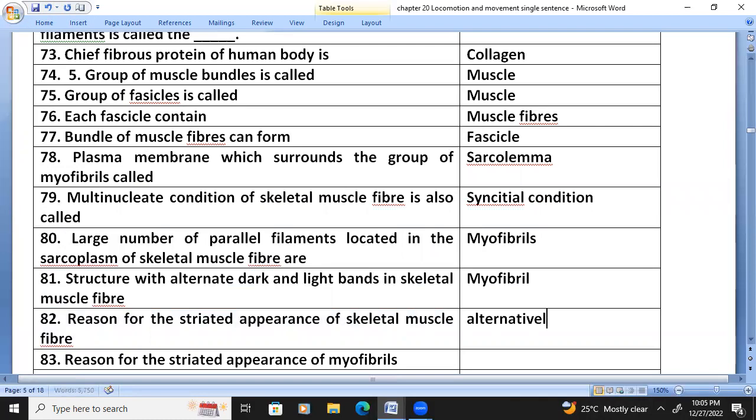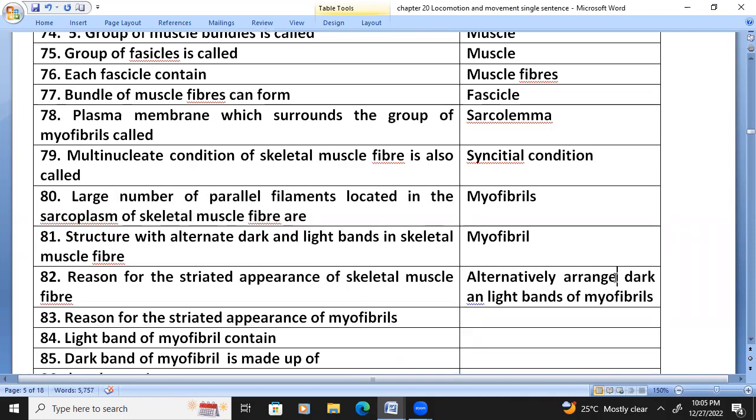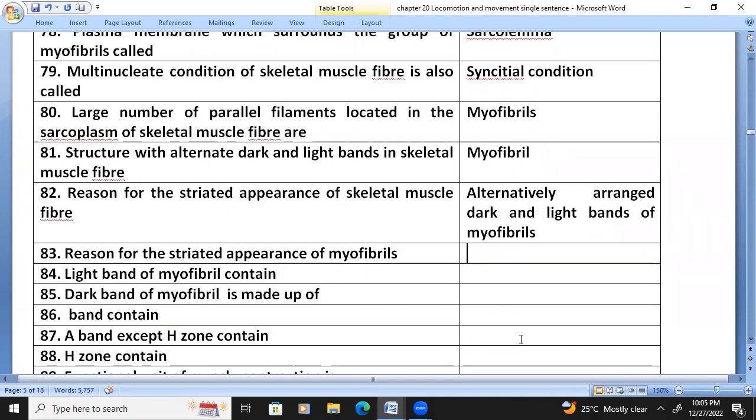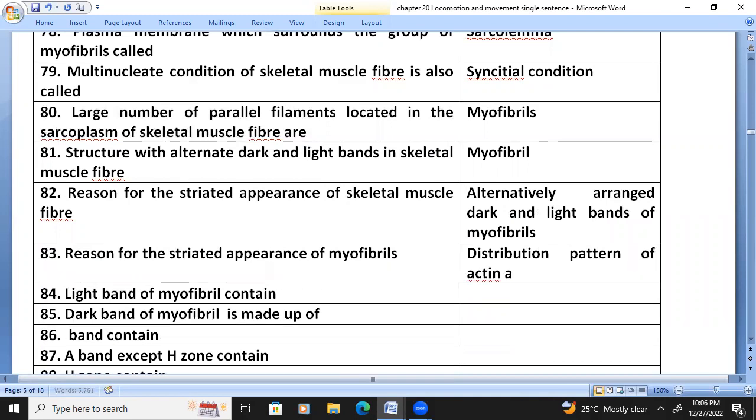The reason for the striated appearance of skeletal muscle fiber is the alternately arranged dark and light bands of the myofibril. The reason for the striated appearance of the myofibril is the distribution pattern of actin and myosin.